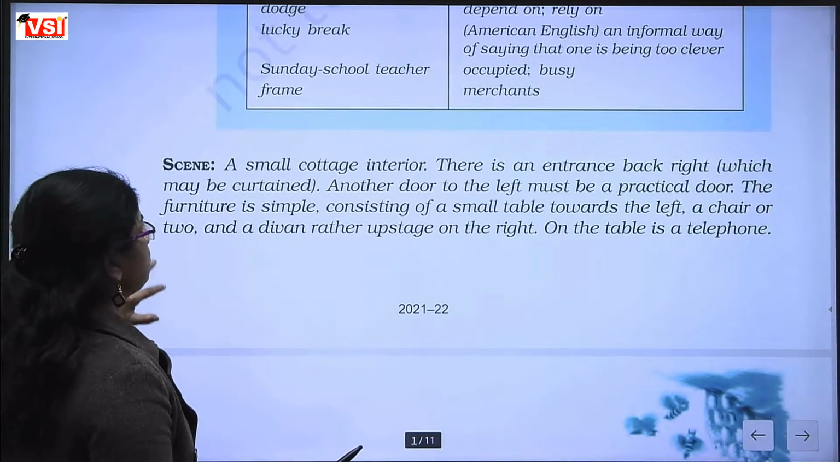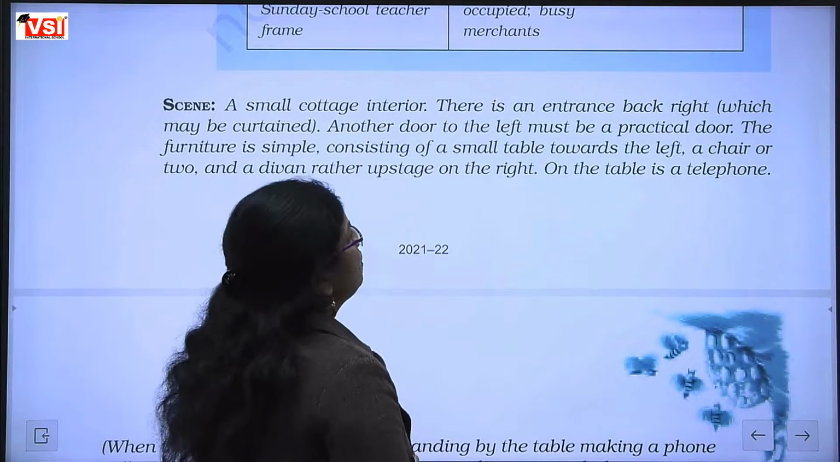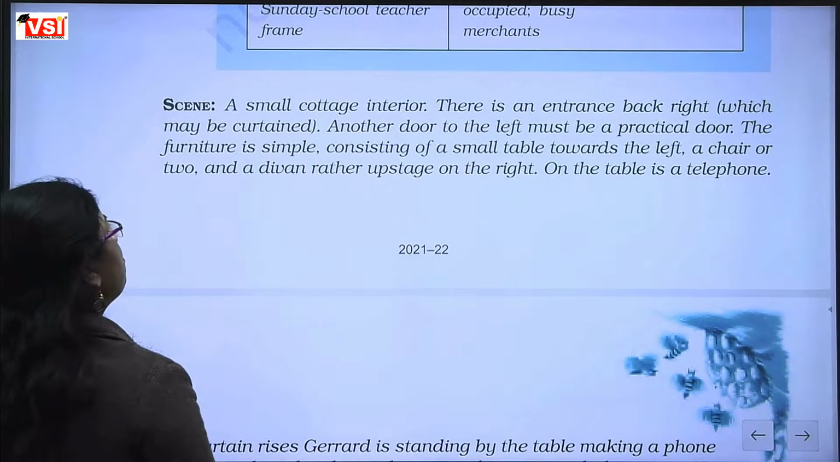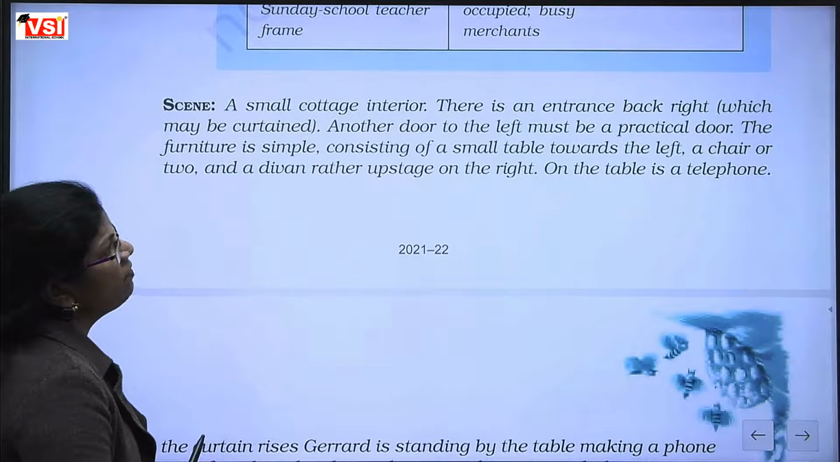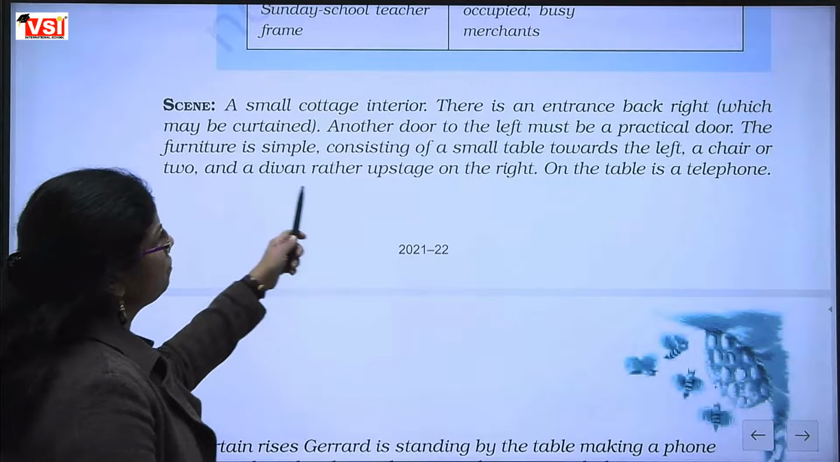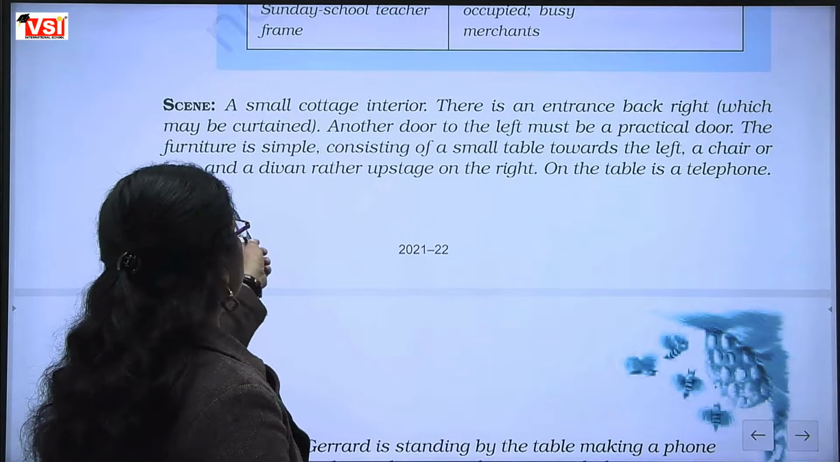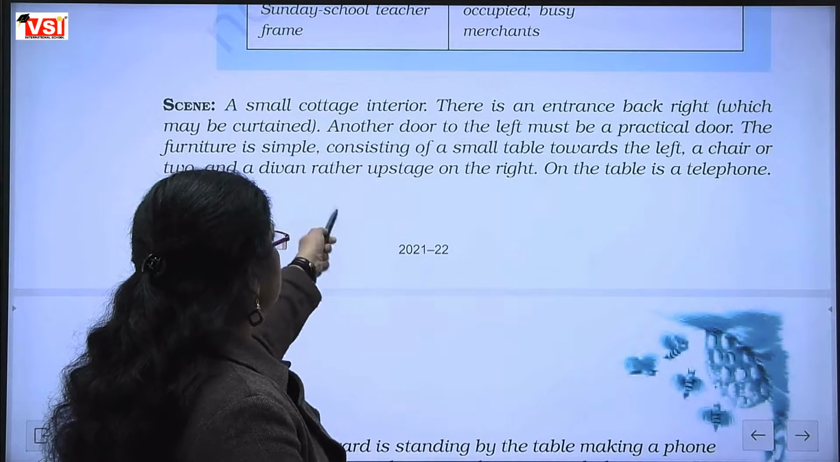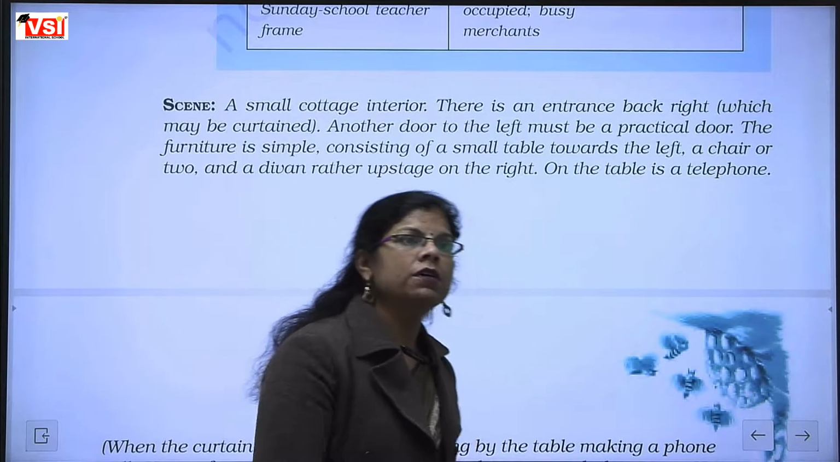Scene. A small cottage interior. There is an entrance back right, which may be curtained. Another door to the left must be a practical door. The furniture is simple, consisting of a small table towards the left, a chair or two, and a divan rather upstage on the right. On the table is a telephone.